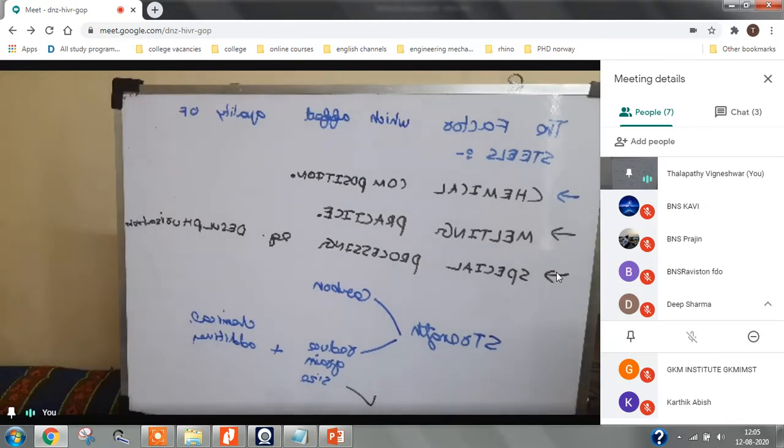And before cooling down, you can add some chemical additives, which will go and mix with the steel. If you want stainless steel, you can add chromium and nickel. If you want high tensile steel, you can add aluminum, titanium, niobium, vanadium. You can add all that for getting high strength steel.